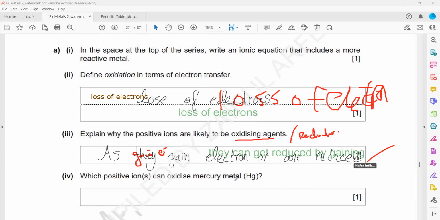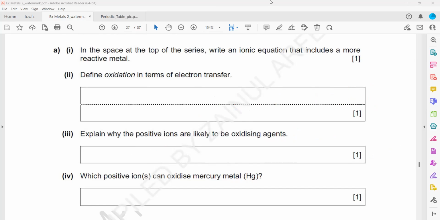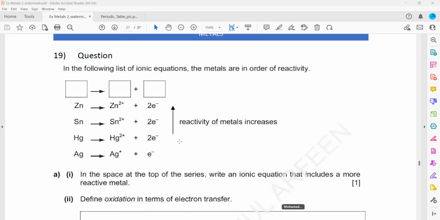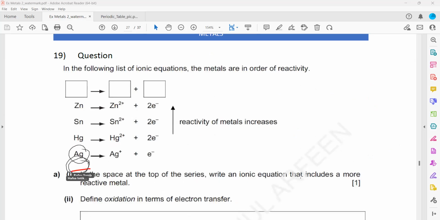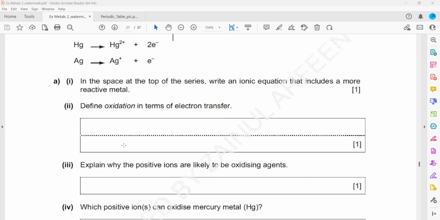Which positive ion can oxidize mercury? Which is less reactive than mercury, you have to identify from the list. Mercury, Hg, which is less reactive than mercury? So silver ion. Always remember, less reactive positive ions can easily be used as oxidizing agents. Yeah, that's right. So silver, but you have to mention silver ion rather than silver atom.